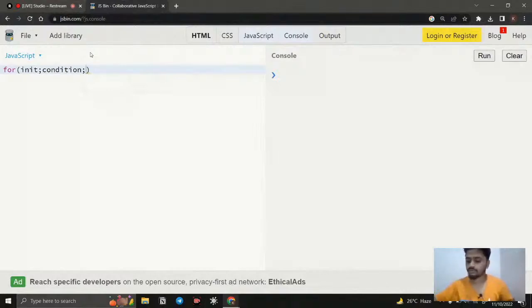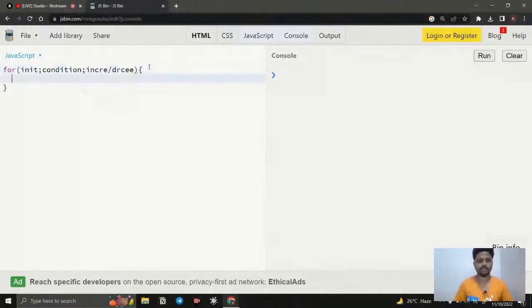So we just go with the loops. Then we need to give the increment or decrement operator based upon your condition. And here you need to write the block of code. What is the example we have already seen? I need to print my name in the console 10 times, so that is the condition. The name is going to be Hari, and I need to print it.